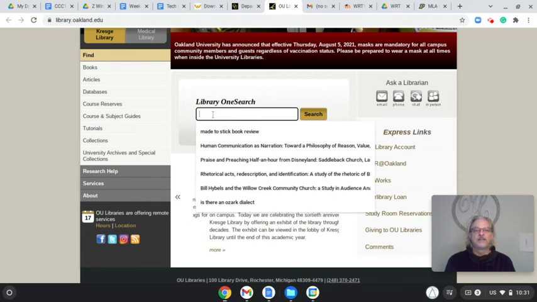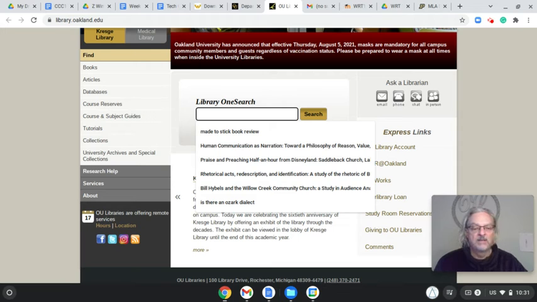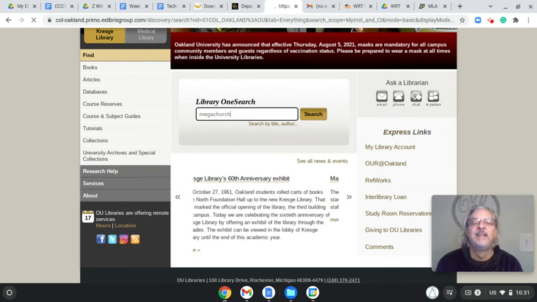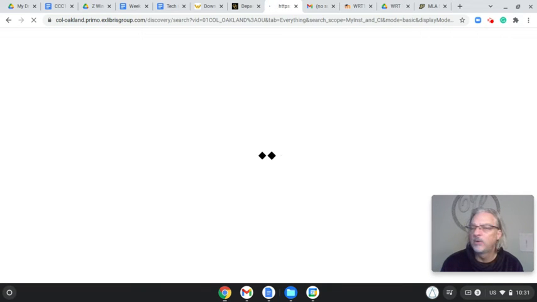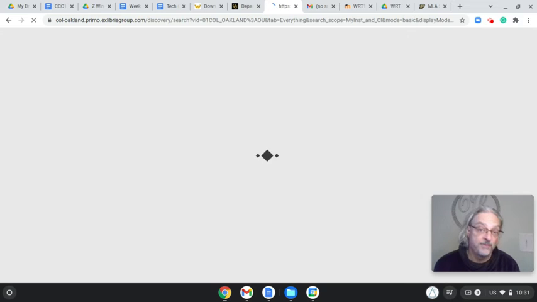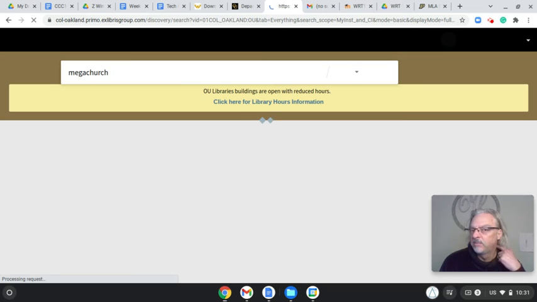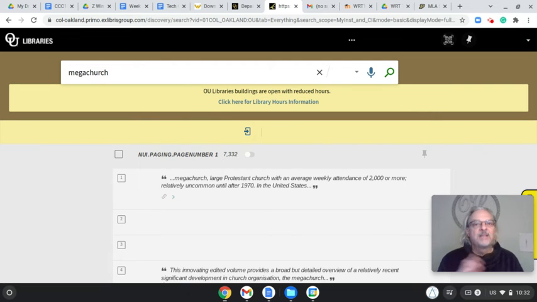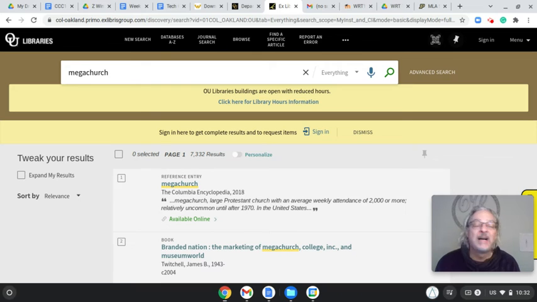I'm always interested in, I study megachurches, so I'm just going to type in megachurch for fun and see what pops up. I'm using this as a bit of an example of where you can start. For me, the fun part is finding out where that conversation is taking place, and honing your research by finding the key terms to use, because a lot of times that is the secret. It's like you find the secret sauce.